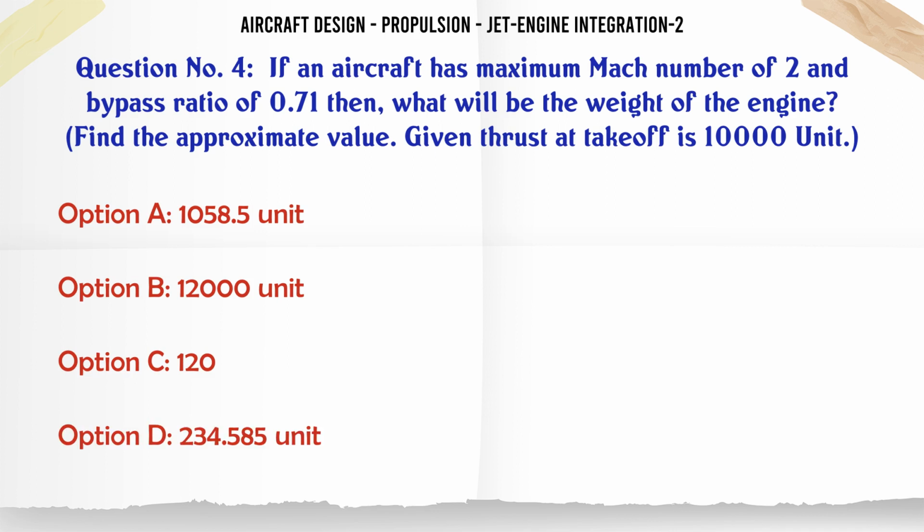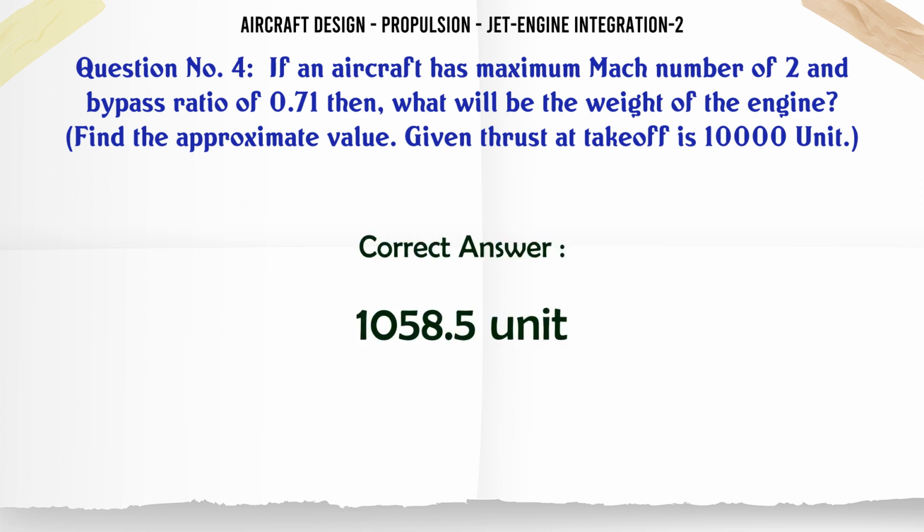If an aircraft has a maximum Mach number of 2 and bypass ratio of 0.71, then what will be the weight of the engine? Find the approximate value. Given thrust at takeoff is 10,000 unit. A 1058.5 unit. B 12,000 unit. C 120. D 234.585 unit.